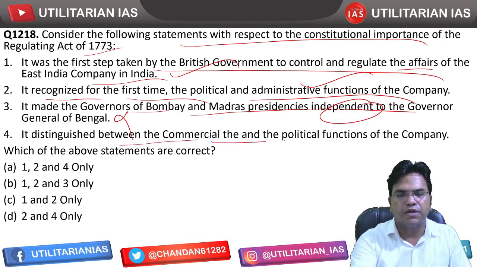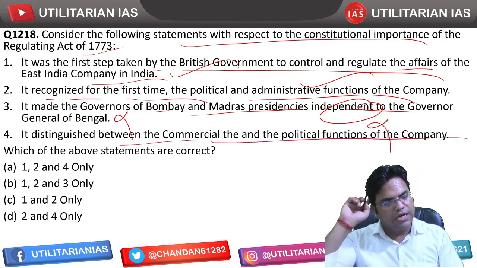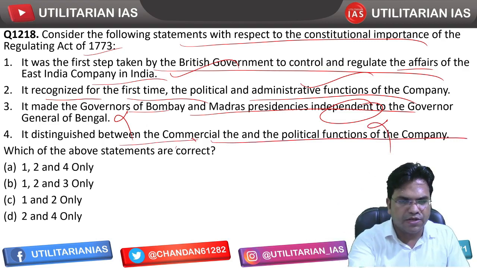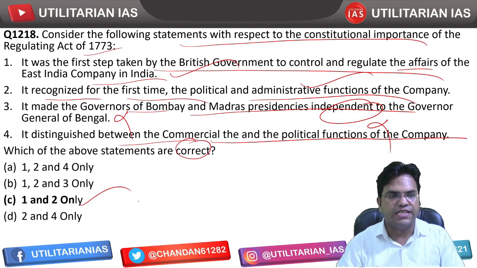It distinguished between commercial and political functions. No, that's actually a provision of Pitt's India Act 1784. So the first two statements are going to be correct, 1 and 2, hence C is going to be the right answer.